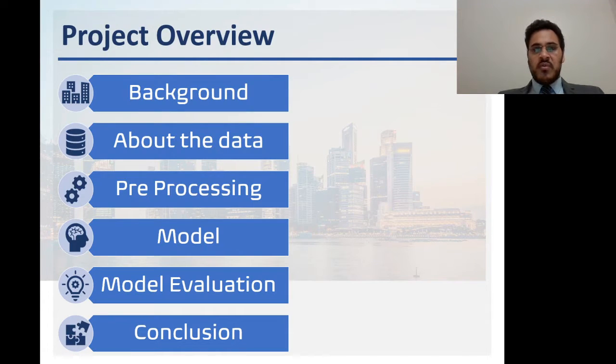Going through the project overview, first we understood the background of the business and studied the data, and then went through the different phases of the project, which include data preprocessing activities such as data cleaning and transformation, and then building our models on that data and performing the model evaluation on certain metrics, and then choosing our champion model on the basis of those metrics. Finally, concluding our analysis with the model implementation.